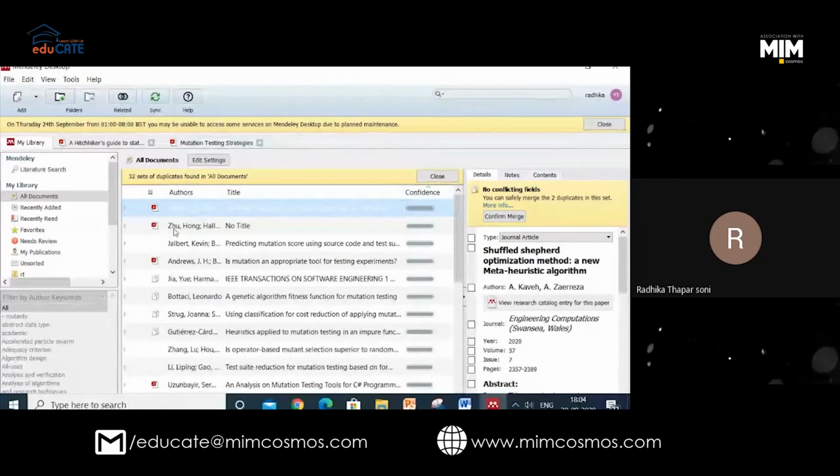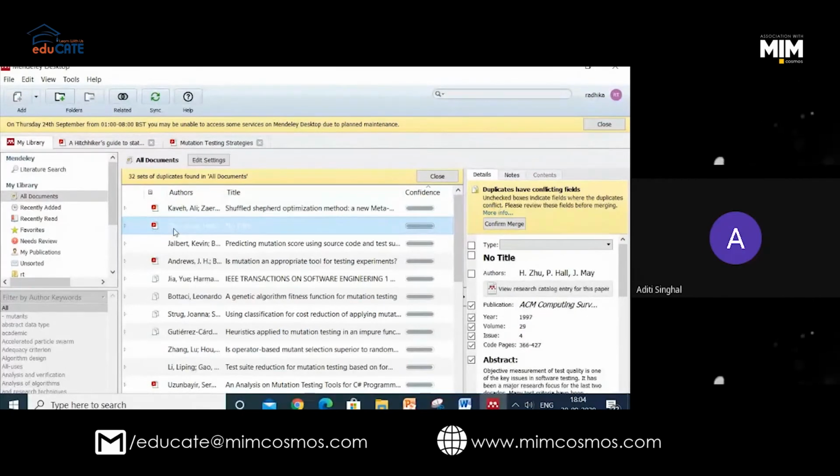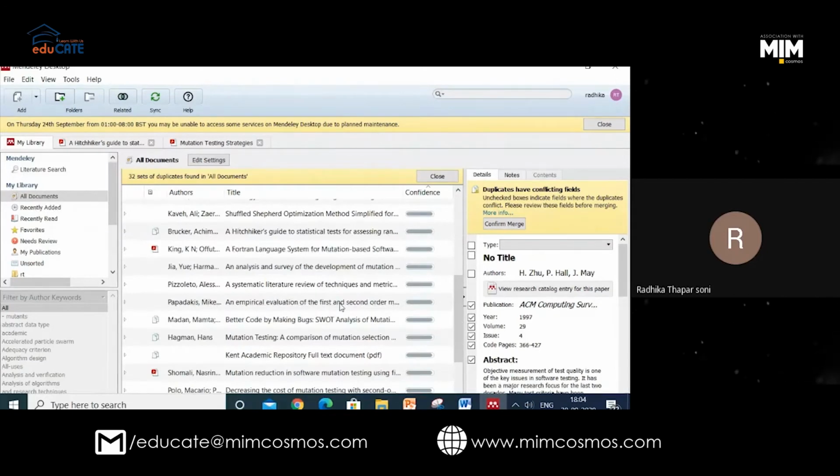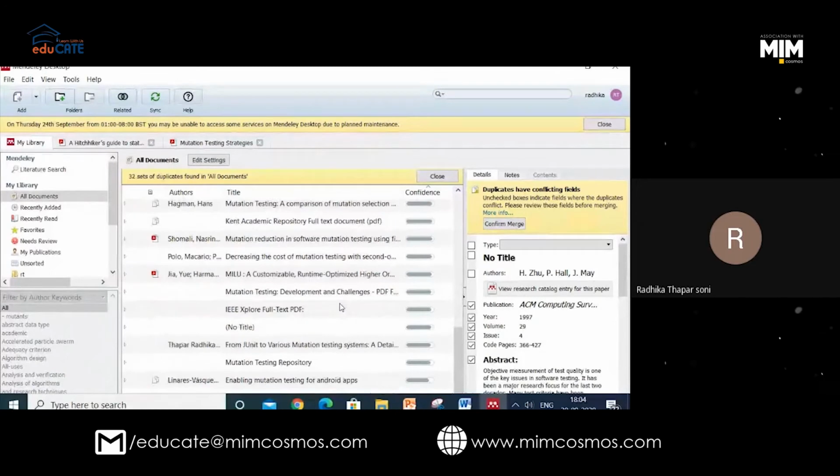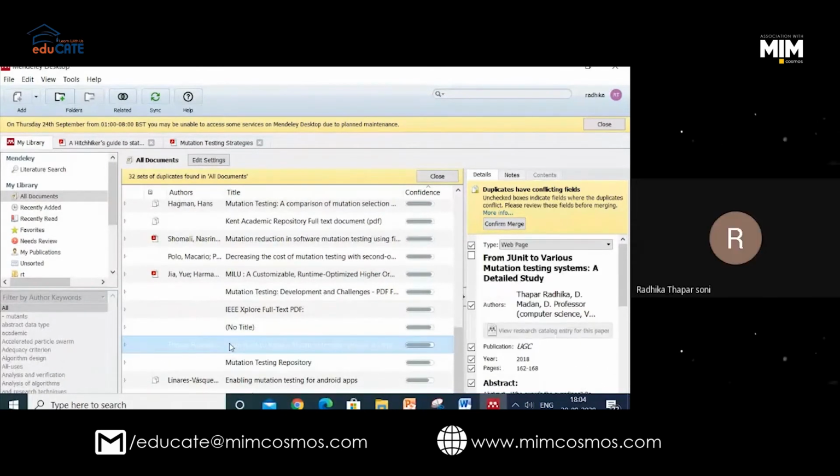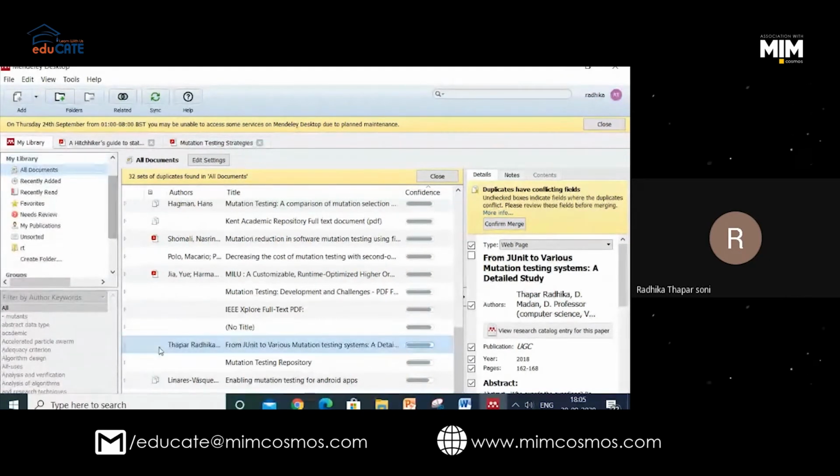So if I want to delete, I can check. But how do we know which are the duplicates? I can see there's a list of papers. This paper has more than one entry. Which one will I have to delete? You can actually just click on it, and you can right click also, and delete it.